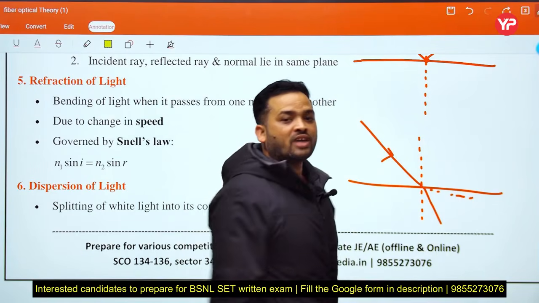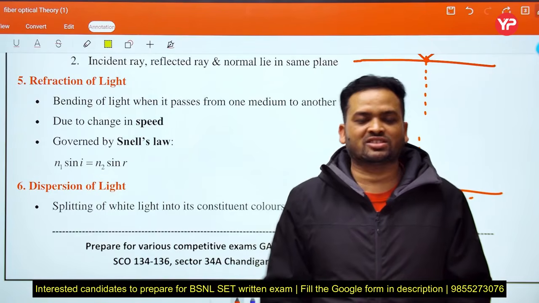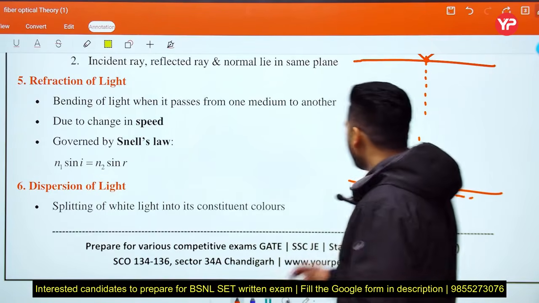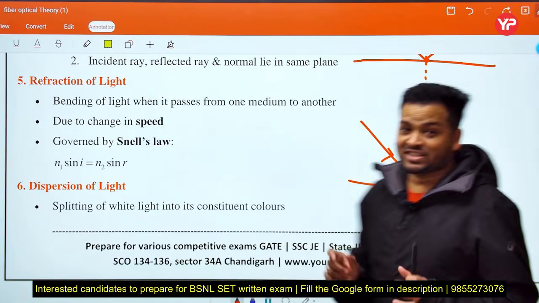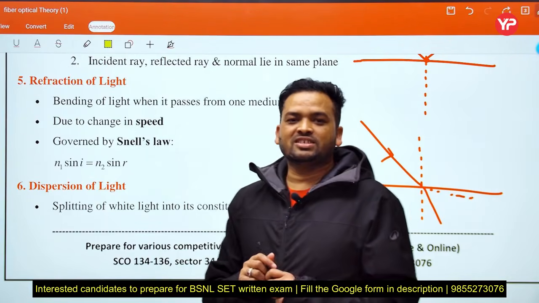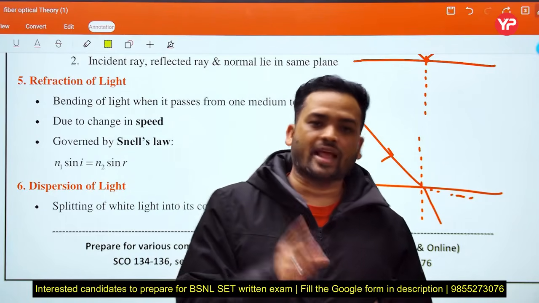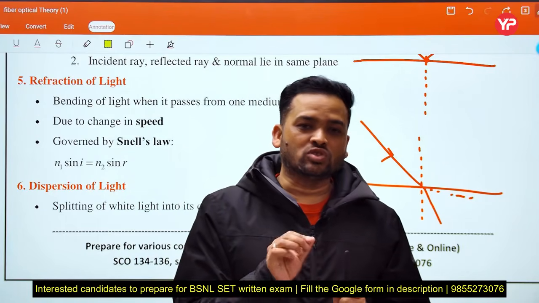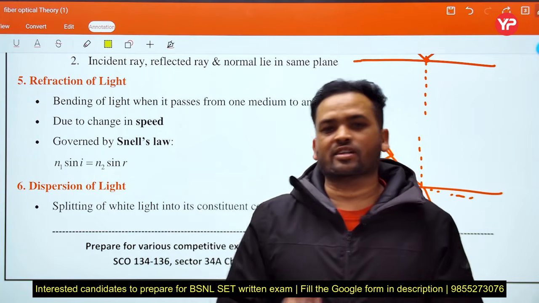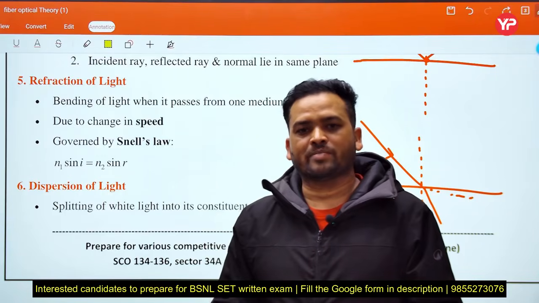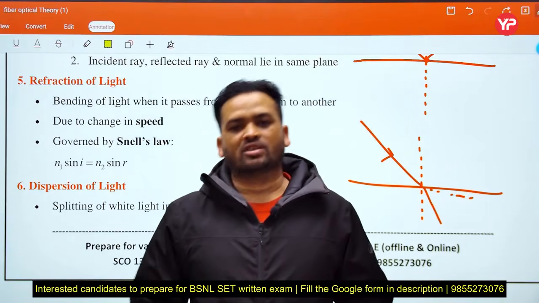It depends on the denser or rarer medium. This we discussed in a separate lecture, what is the meaning of denser and all. The bending of light from one medium to another medium is said to be refraction of light. In a further video, we discuss one dedicated lecture for refraction and Snell's law. Because if you know Snell's law, then you easily understand the concept of total internal reflection, critical angle, numerical aperture and all. And this is the prerequisite for OFC, optical fiber communication.